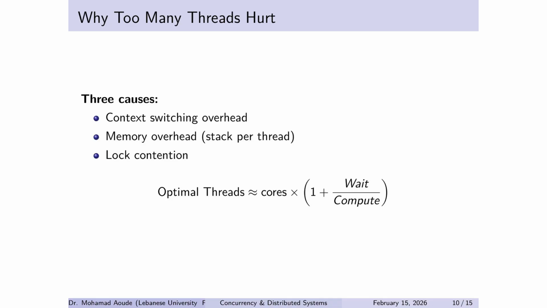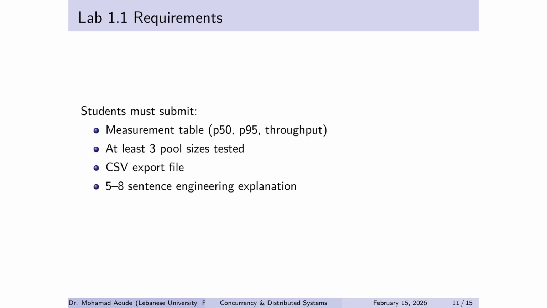Optimal threads = cores × (1 + wait/compute). This is not a magic formula, it's a starting point. A hypothesis you test with measurement, and that's the engineering loop. Estimate, measure, adjust.